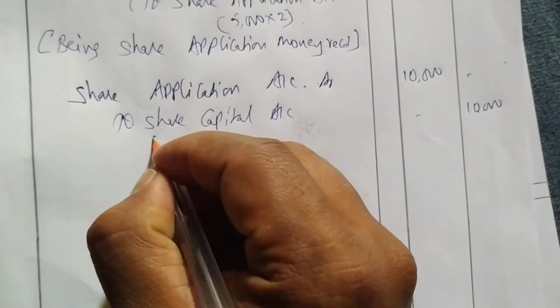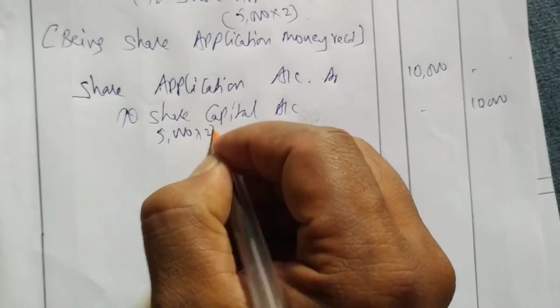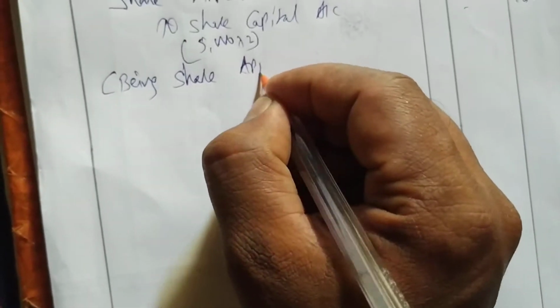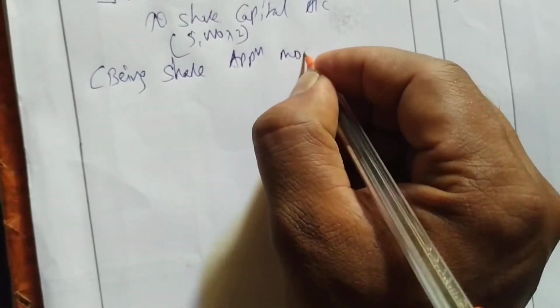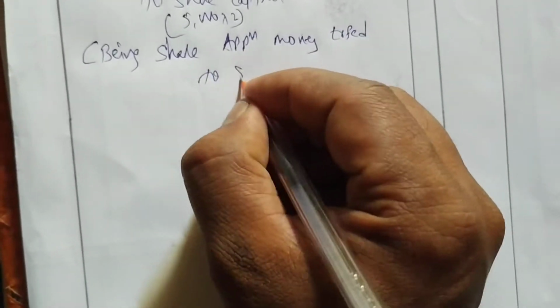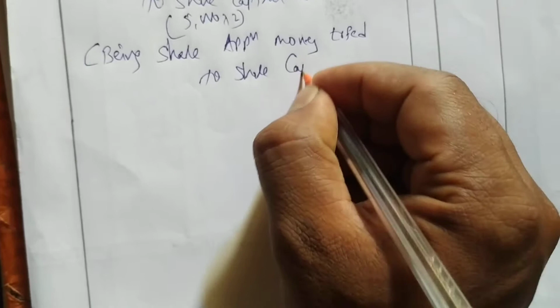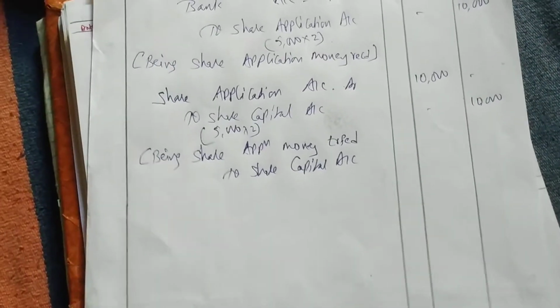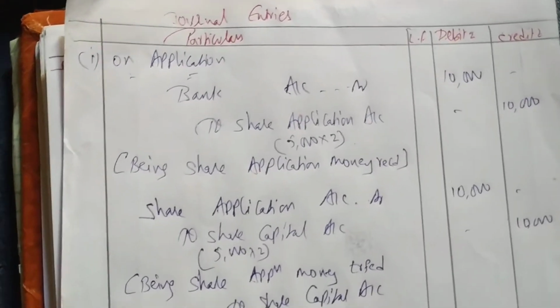If you want you can write here 5000 into 2 is 10,000. Narration will be being share application money transferred to share capital account. Okay, so done. We have written 2 entries of application.